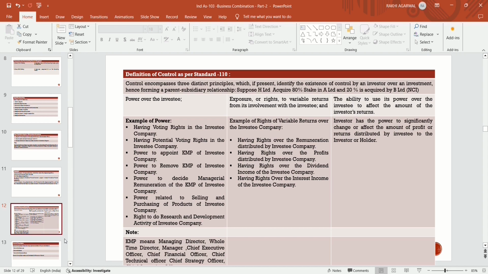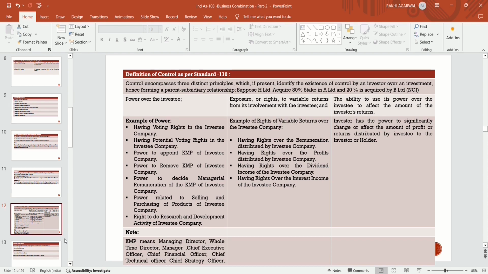And thirdly, the ability to use its power over the investee to affect the amount of the investor's returns. So control encompasses three distinct principles which, if present, identify the existence of control by the investor over an investment, hence forming a parent-subsidiary relationship.